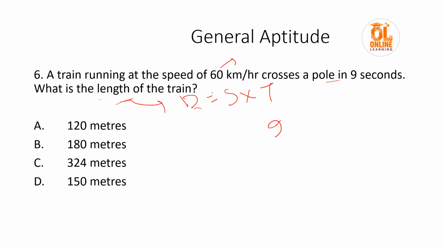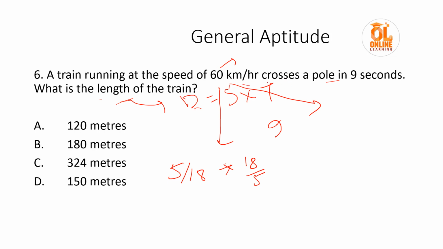Now if we have to convert it into meter per second, many times we get confused whether we have to multiply with 5 by 18 or 18 by 5, isn't it? To avoid this confusion, since it is given in kilometer per hour, we have to convert it to meter per second.